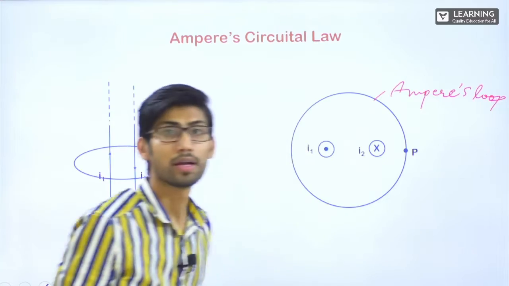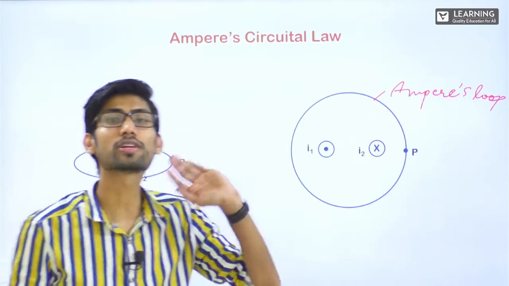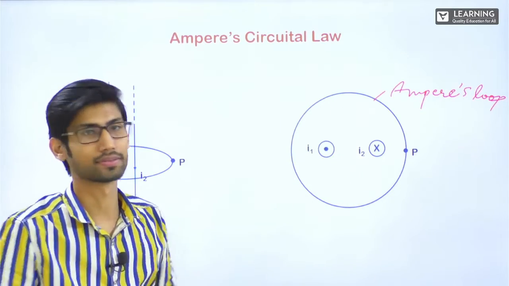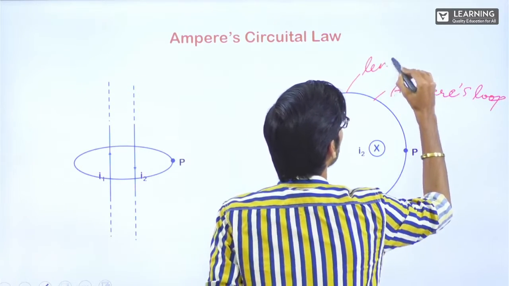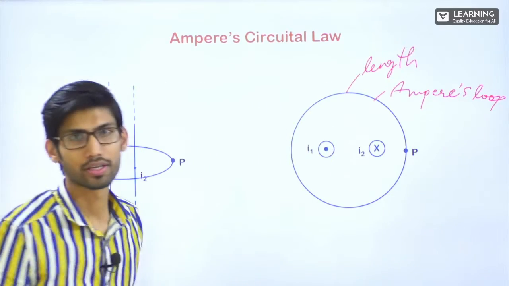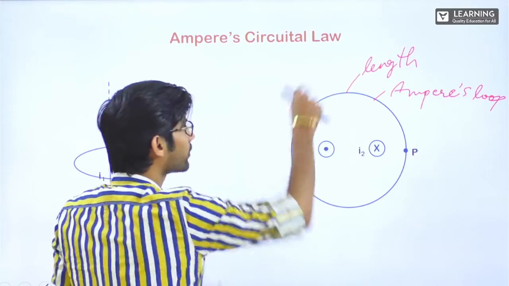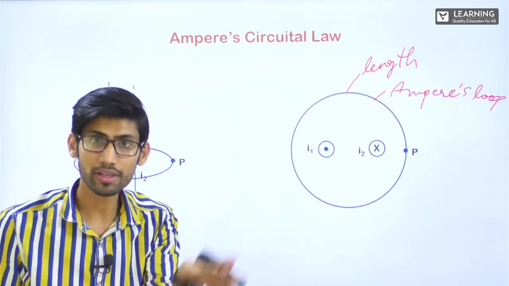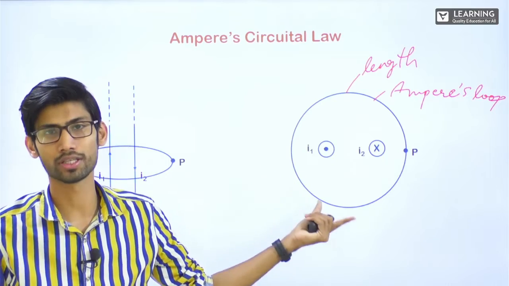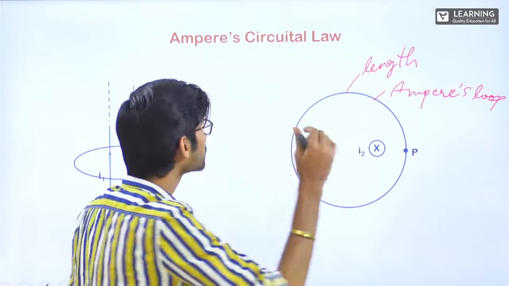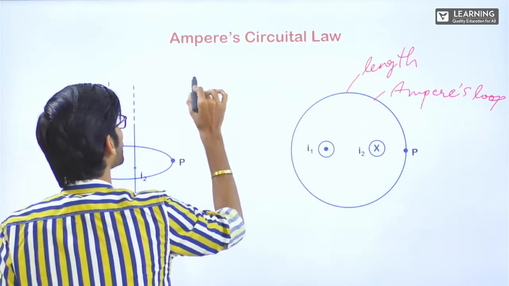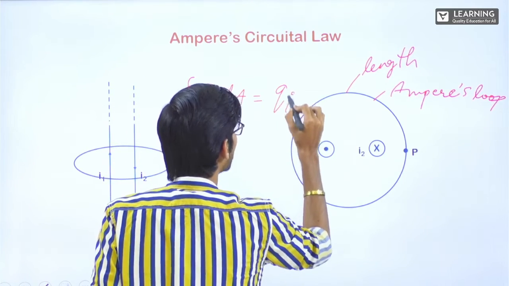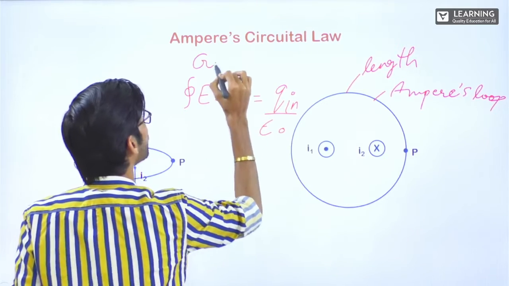Clear? In Gauss Law, if you remember, we used to assume surfaces. Here it's a circular loop. It is length basically. There we used to take out the area. Here it is length. If I cut it from here, it is like a rope, like a thread basically. There it was a sphere, here it's a circular thread, it's a circle basically. If you remember in Gauss Law, the formula was something like closed integral E dot dA is equal to charge inside upon epsilon naught. Are yes or no?